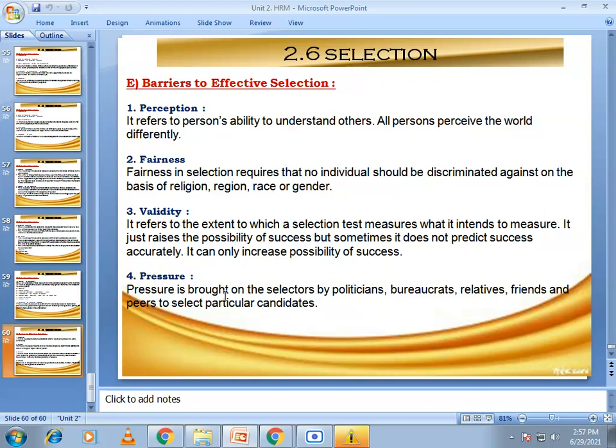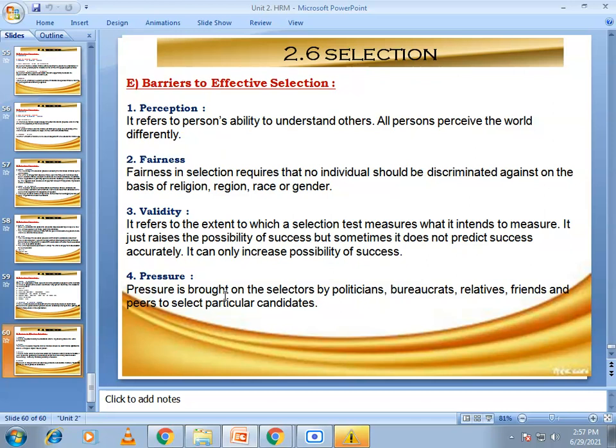Then the next barrier to effective selection is pressure. Yes, pressure is brought on the selectors by politicians, relatives, friends, and peers to select particular candidates.